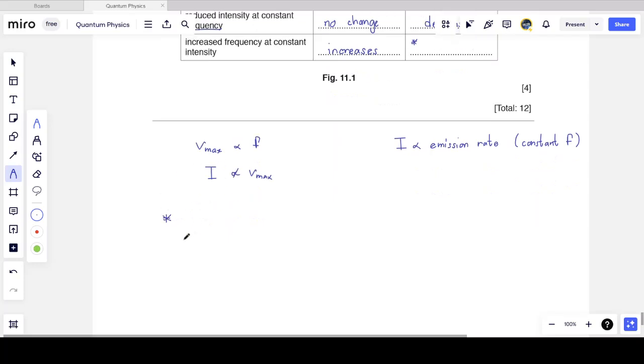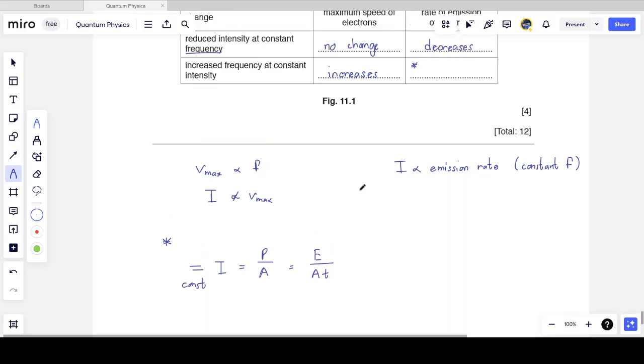So we are told that the intensity is remaining constant, right? Intensity by definition is the power per unit area. Now if you remember from way back when you studied waves, power is energy per unit time. So we can actually think of this as the energy per unit area per unit time. Now, if I increase the frequency, what am I doing?